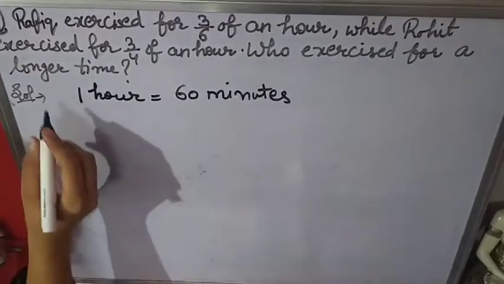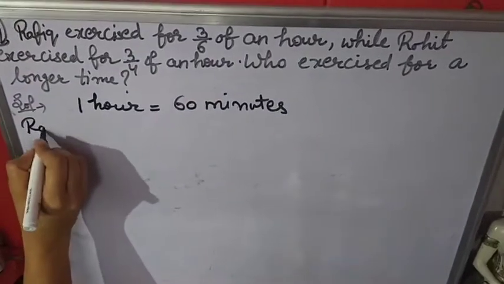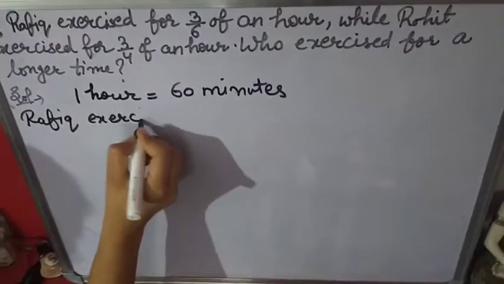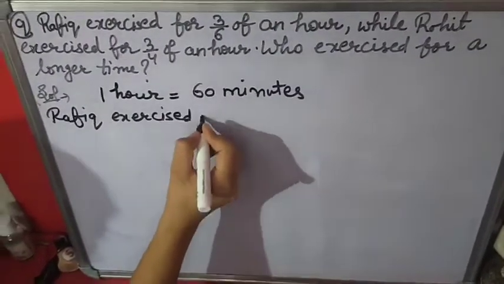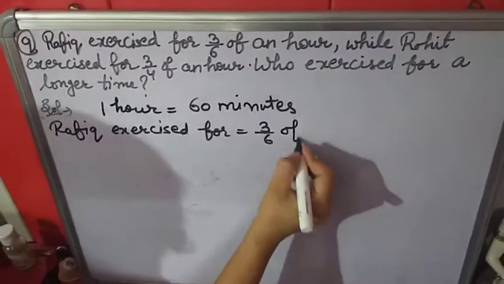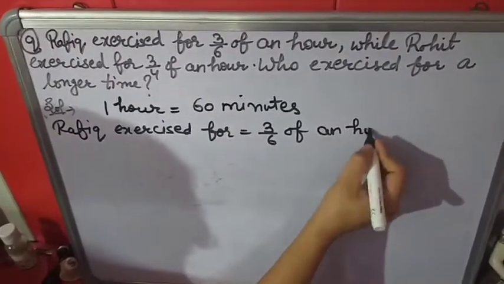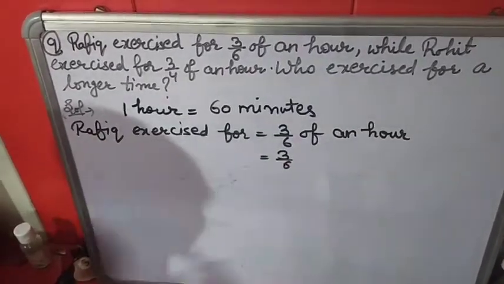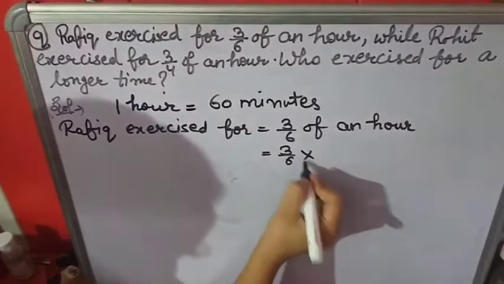So now come on the Rafiq. Rafiq exercised for 3 upon 6 of an hour. Now we know in 1 hour 60 minutes are there. Of means multiply.